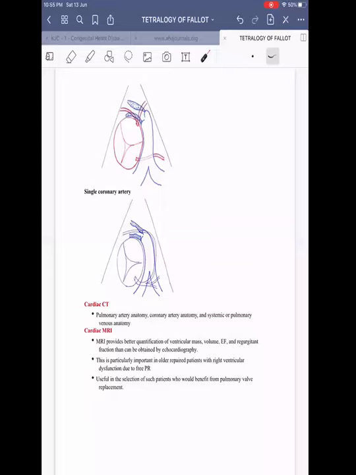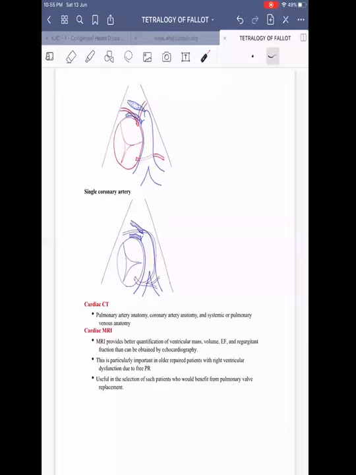Then coming on to cardiac CT, it is mainly useful for assessing the anatomy of the coronary arteries, pulmonary arteries, systemic venous return. If there are aortopulmonary collaterals, that can be assessed. However, multiple muscular VSD can be missed in this. So most of the time, whatever information is needed can be got with cardiac CT and echo itself. So cardiac catheterization is rarely performed.